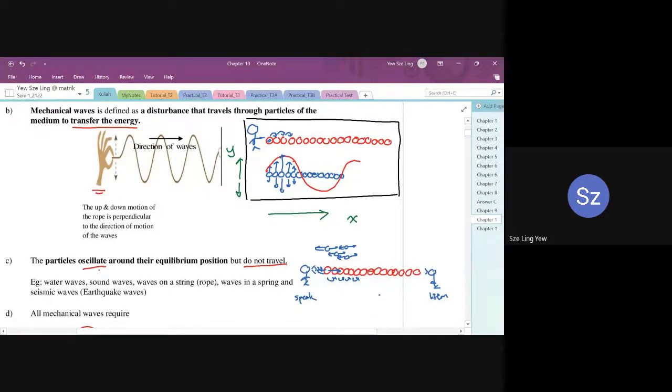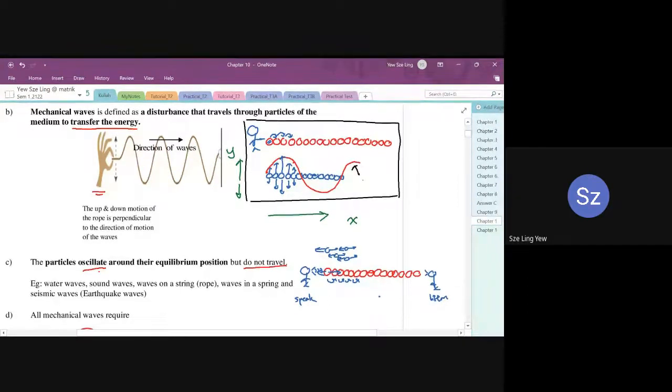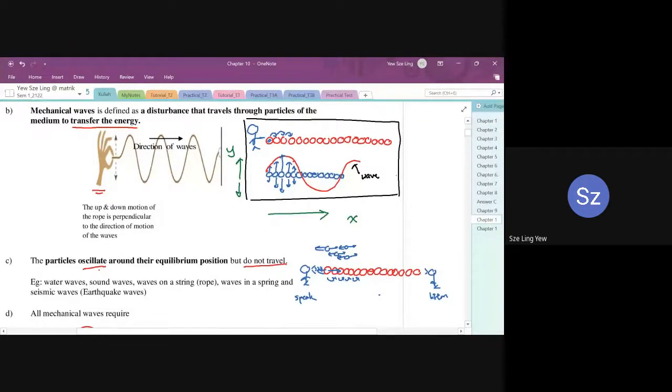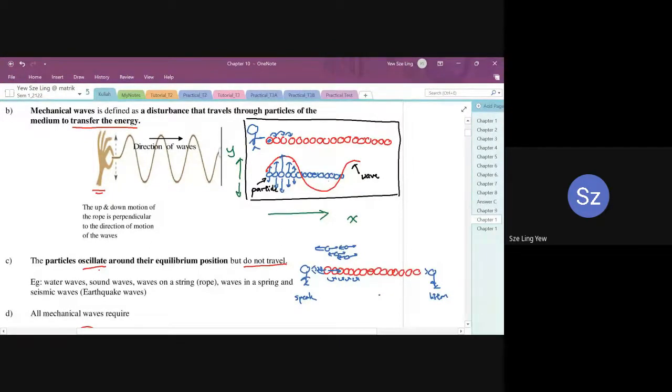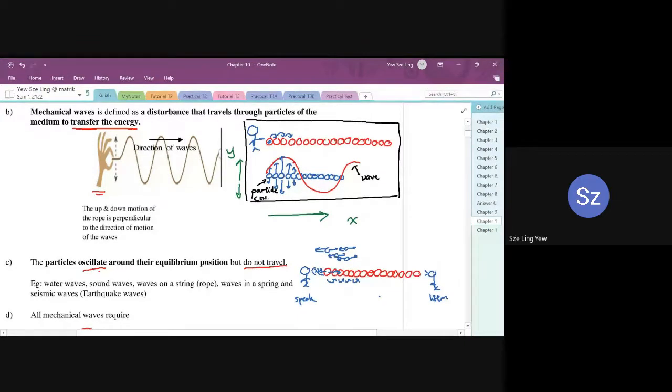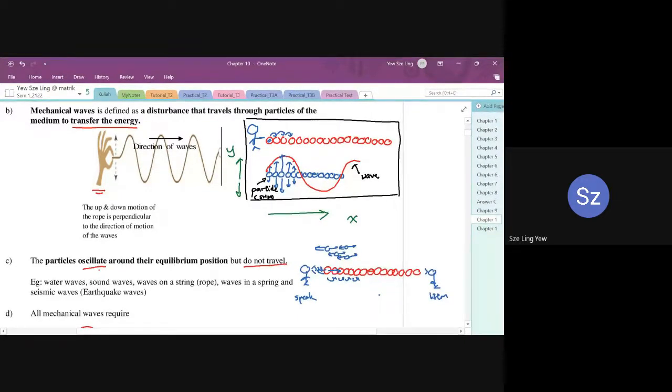So propagation of wave. When we talk about wave motion, when we talk about anything about wave, we are actually talking about this red color line. This is what we call wave. And when we talk about particles, we are talking about this blue color particle. So in this chapter, our calculations involve two things: the oscillations of particles, for which we are going to use the concept that we learned in chapter 9, simple harmonic motion, to solve it. And another one is what we call wave motion, the red color line. So it involves two types of motion in this chapter.